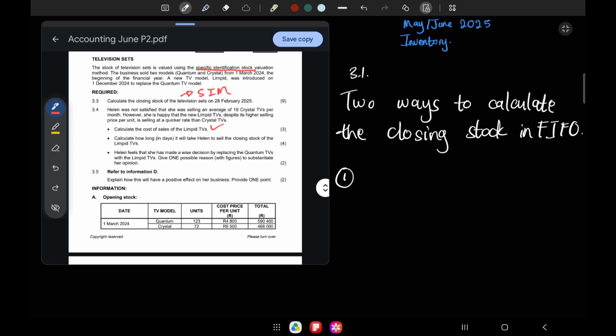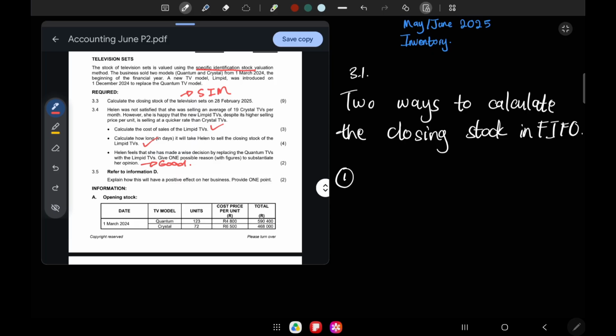Calculate how long in days it'll take Helen to sell the closing stock of the Limpid TVs. I don't think that we've done this before. That's an interesting question. Helen feels that she made a wise decision by replacing the Quantum TVs with the Limpid TVs. Give one possible reason with figures to substantiate her opinion. So you basically have to say something good to show that you endorse this.